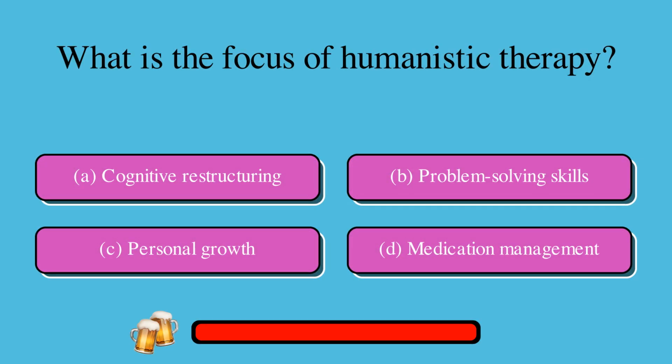What is the focus of humanistic therapy? A. Cognitive restructuring, or B. Problem-solving skills, or C. Personal growth, or D. Medication management? The correct answer is C. Personal growth.